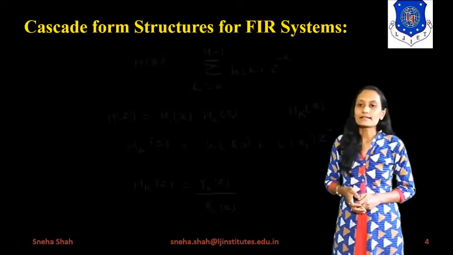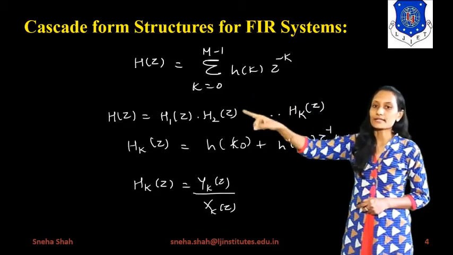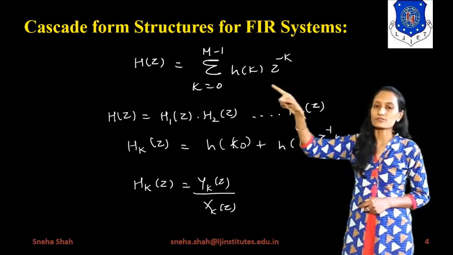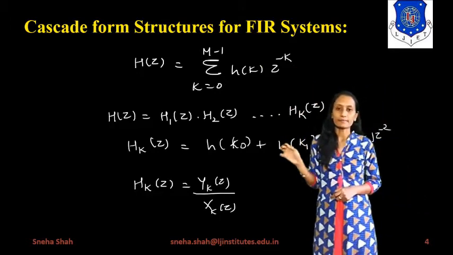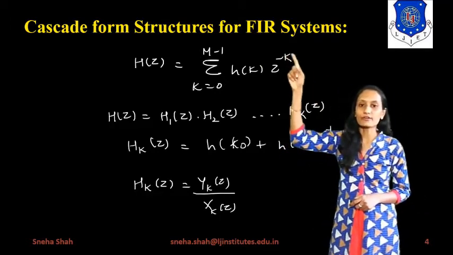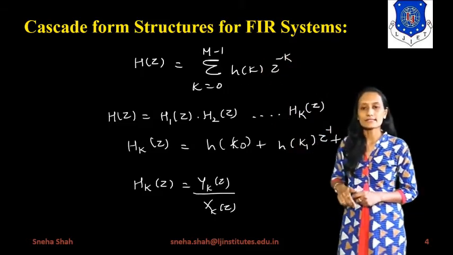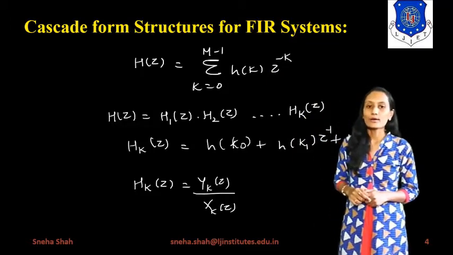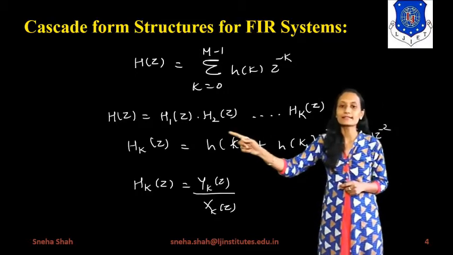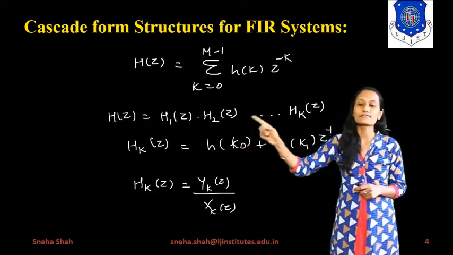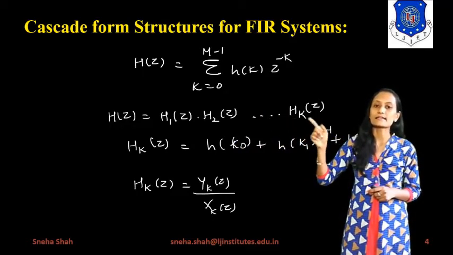If we consider this cascade form structure, then H of z will be considered as the summation k equals 0 to N minus 1 of h of k into z to the power minus k, if we are taking the z transform of it. As you know, we are taking a finite impulse response system, so we are taking only a finite number of samples. Now, if we consider this system as cascade form, then the overall system response H of z equals H1 of z into H2 of z up to the last term Hk of z, as I have told you.